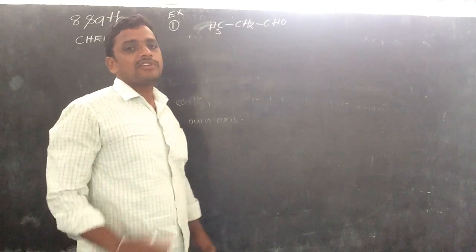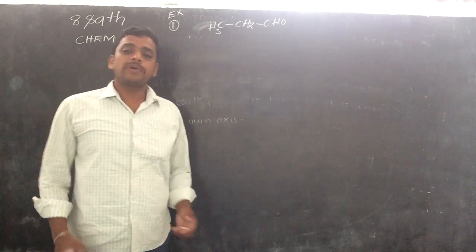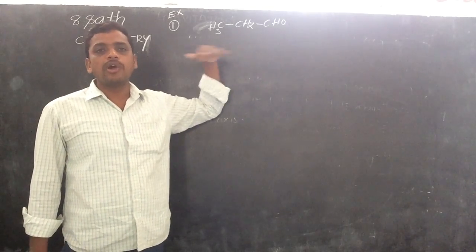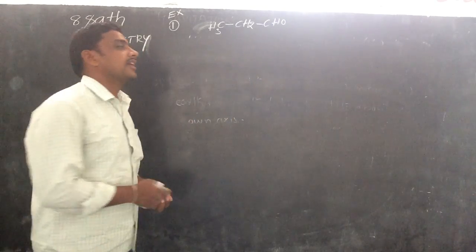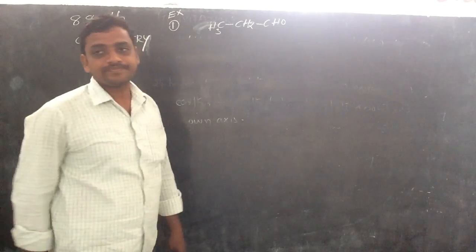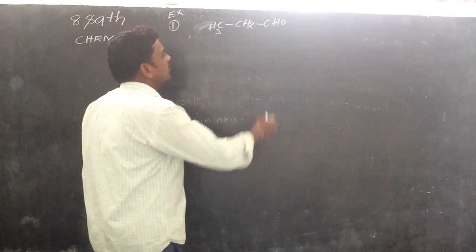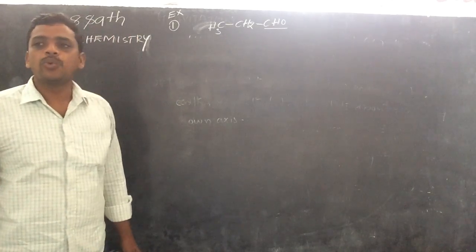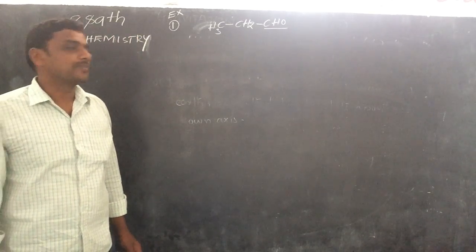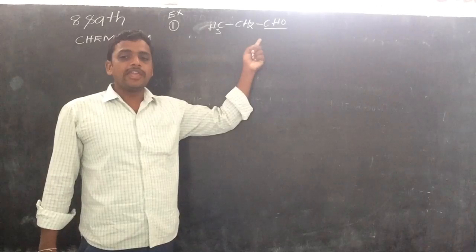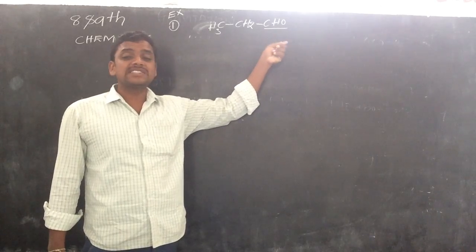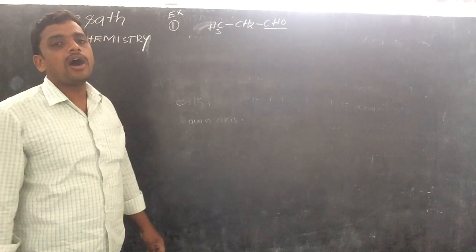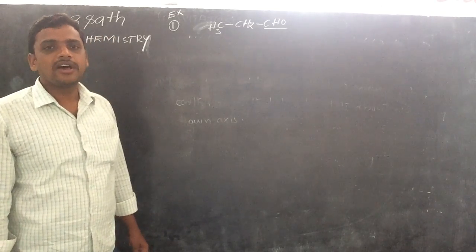First of all, when we are writing the IUPAC name of a compound, we have to identify which functional group is present in the given compound. Which is the functional group? Aldehyde is the functional group. The aldehyde general formula is CHO. In IUPAC nomenclature, what is the suffix of aldehyde? The suffix of aldehyde is al.